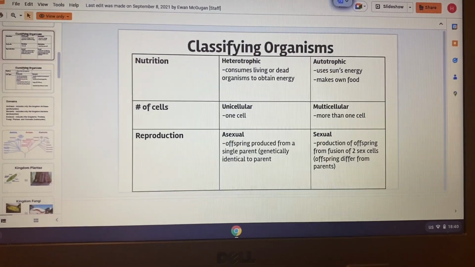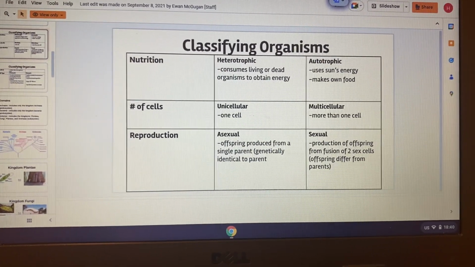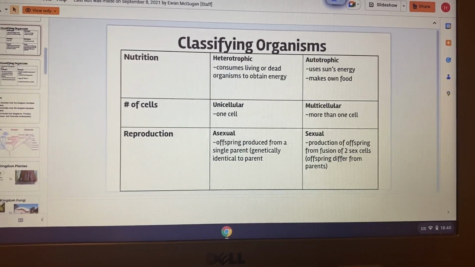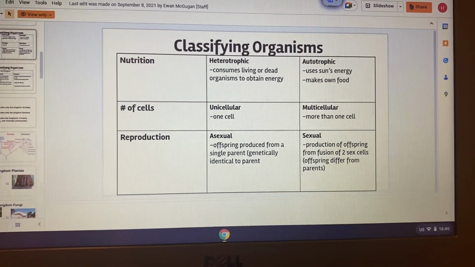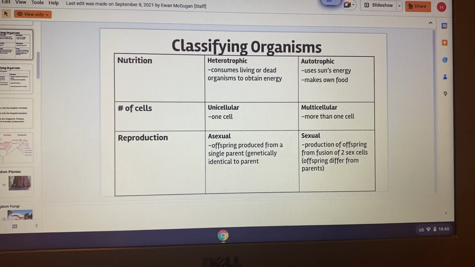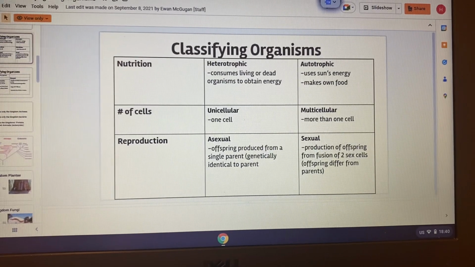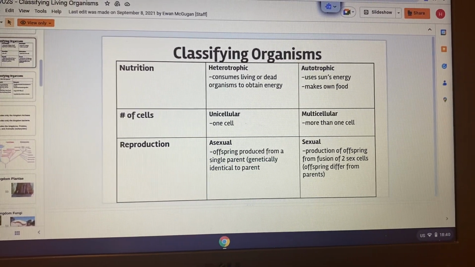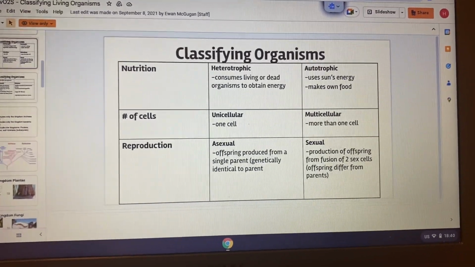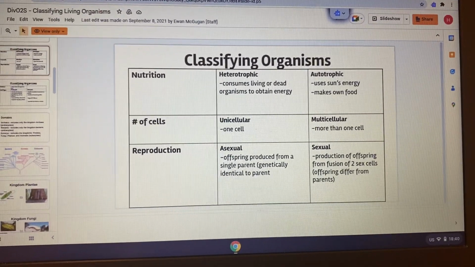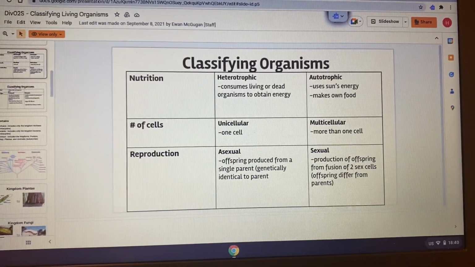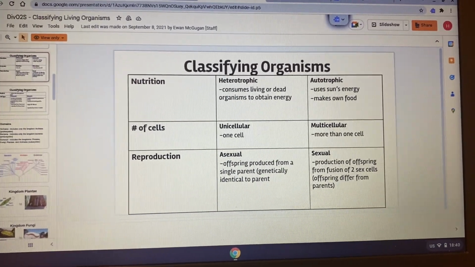Okay, so what are the heterotrophic organisms? So heterotrophs consume living or dead organisms to obtain energy. For example, we can take an example of a snake. Snakes don't make their own food, right? They consume food by eating other things, right, to get the energy. So anything that eats other things to get energy is called heterotrophic, and the autotrophic use sun energy to make